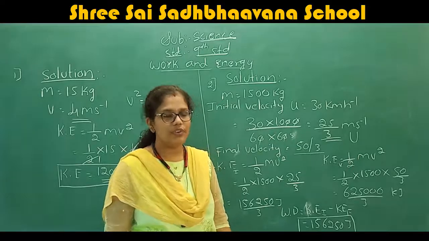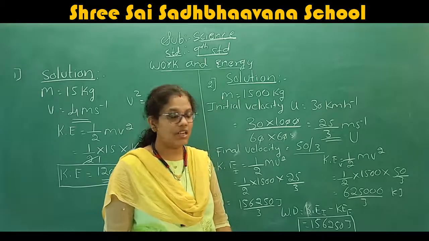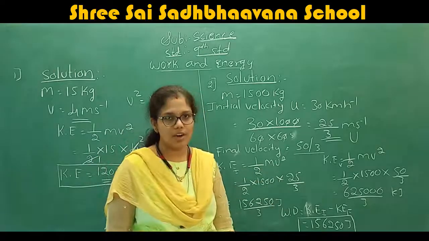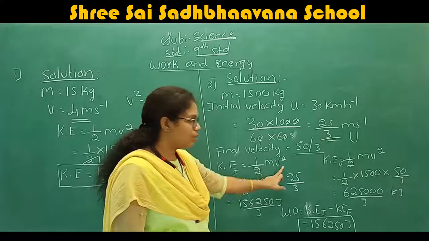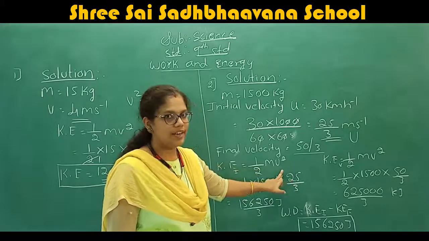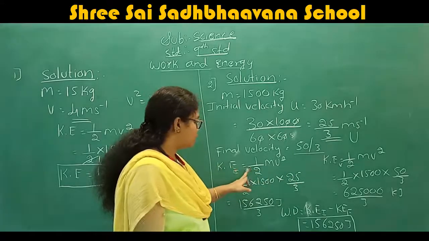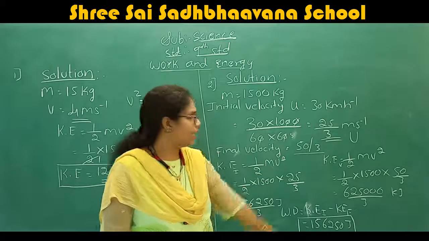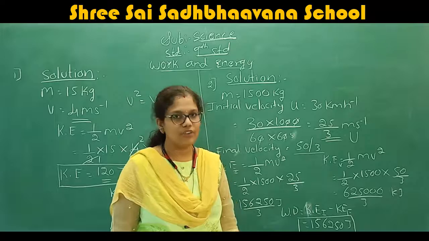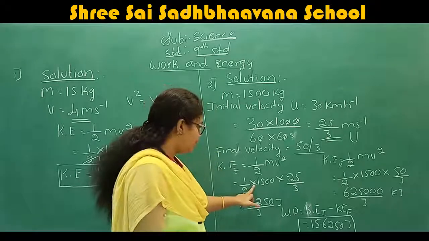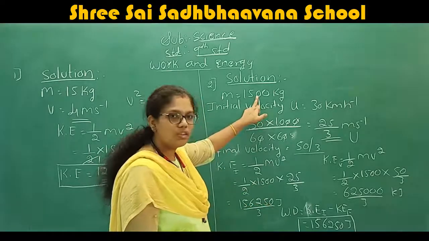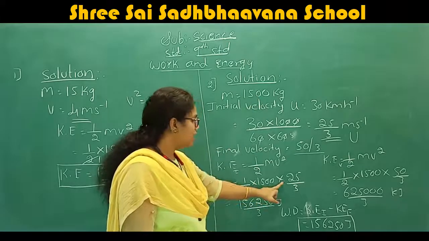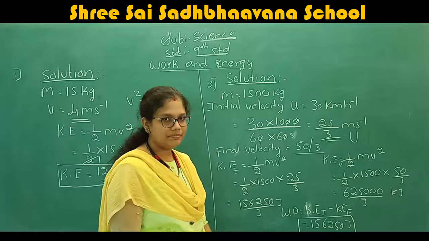What is the formula for kinetic energy? Kinetic energy is equal to half mv square. Here, for the initial velocity, the kinetic energy is equal to half m u square, where u represents the initial and v represents the final. Therefore, half into the mass 1500 into 25 by 3 whole square.